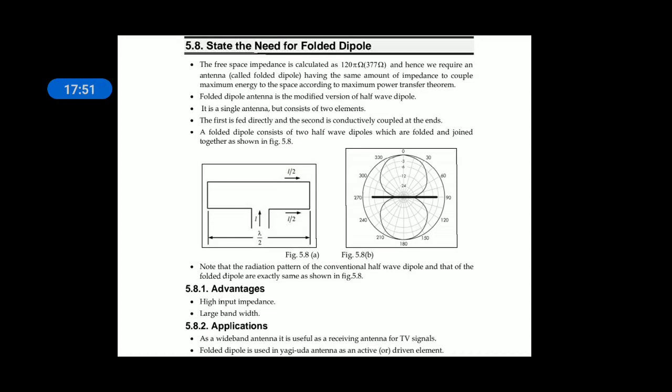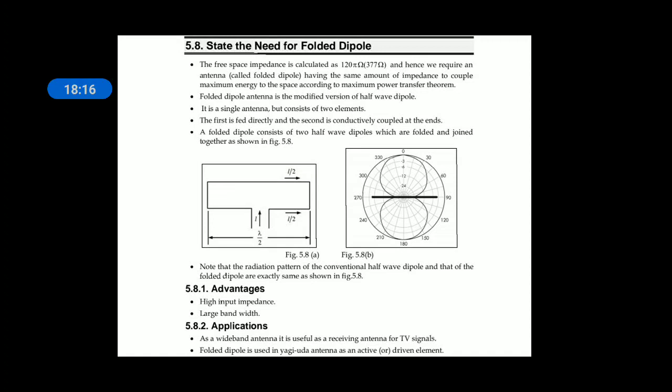The first is fed directly from the source. The second is conductively coupled at the ends. A folded dipole consists of two half wave dipoles which are folded and joined together. Right? That is about your folded dipole.